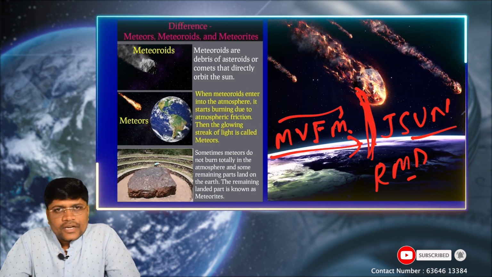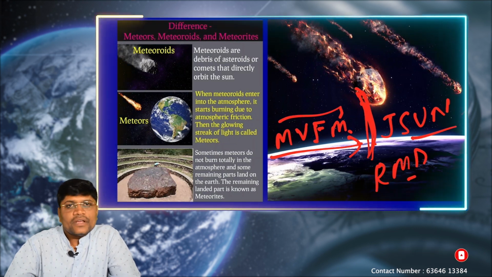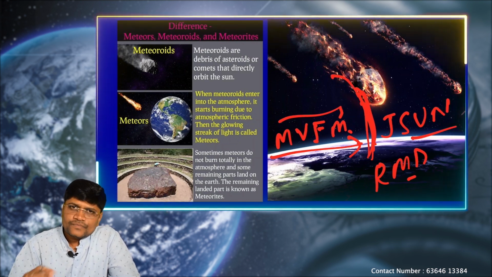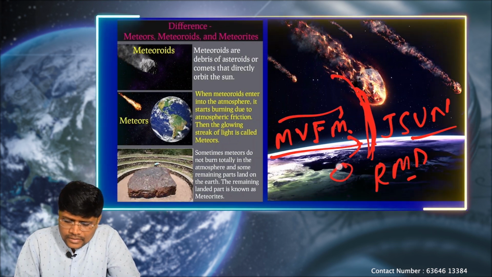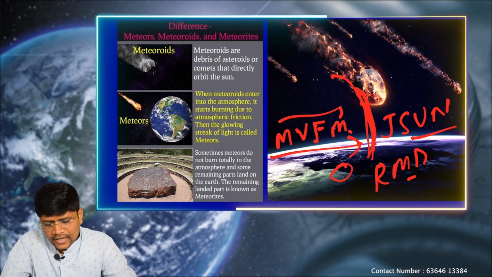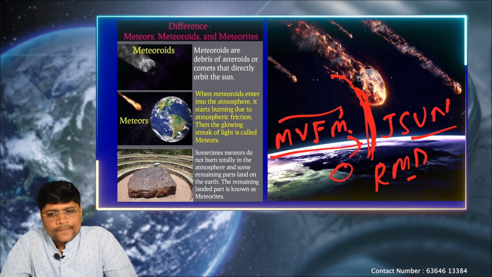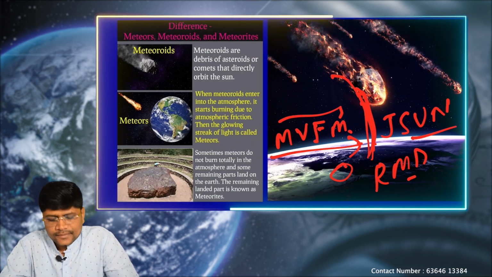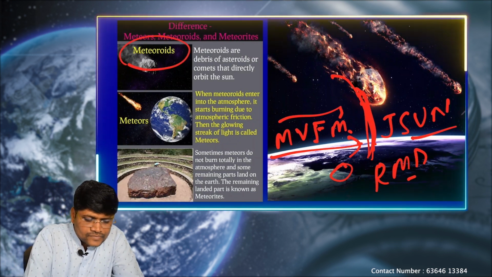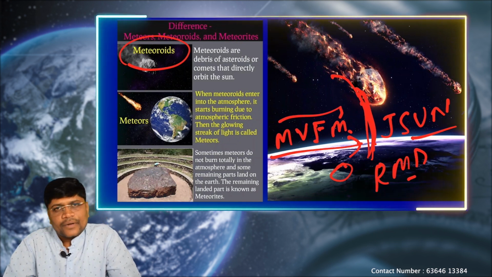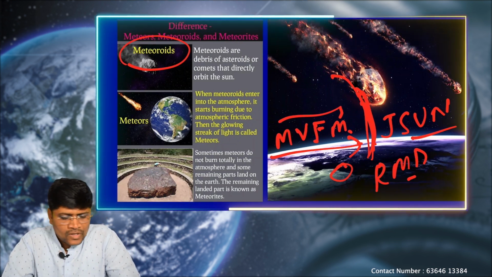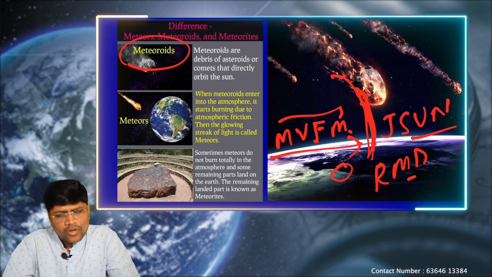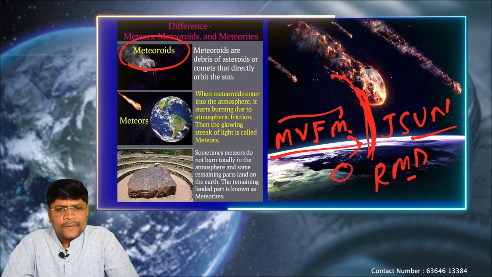So where do these meteors originate? They originate from the asteroid belt only. When these asteroids are revolving around the sun, they also collide with each other, and some broken rocky debris gets separated from the asteroid belt. When it gets separated from the asteroid belt, we call them meteoroids. That means when they are revolving in the inner planet zone, we call them meteoroids. Again, there are chances they may fall on the inner planets. It may be on the Earth, it may be on Venus, it may be on Mars.